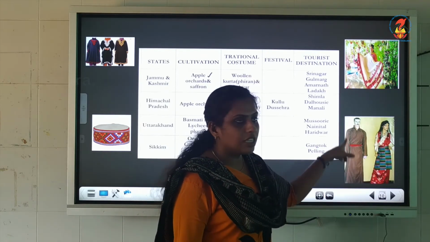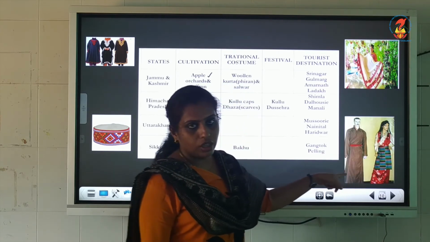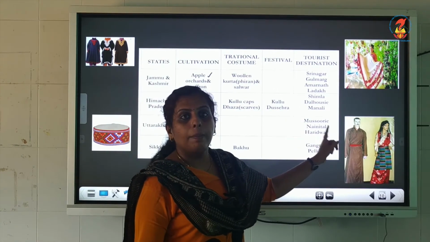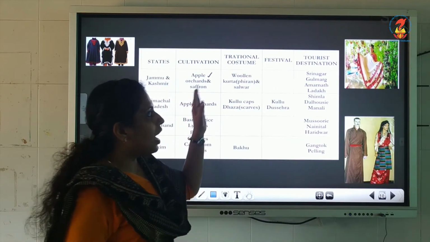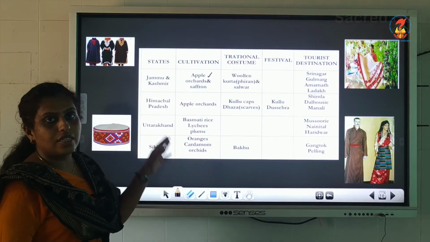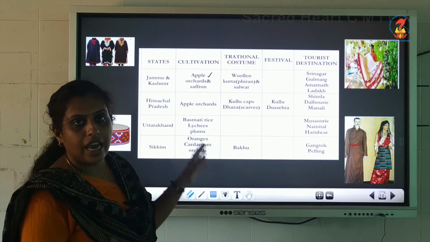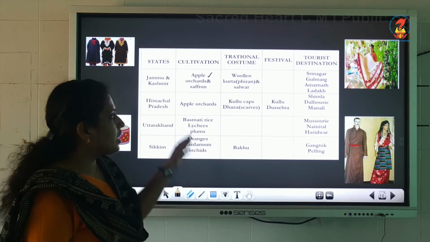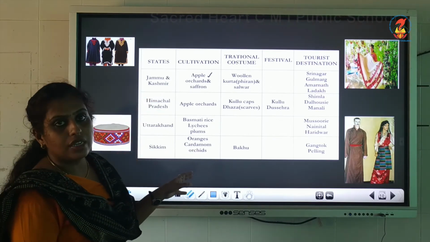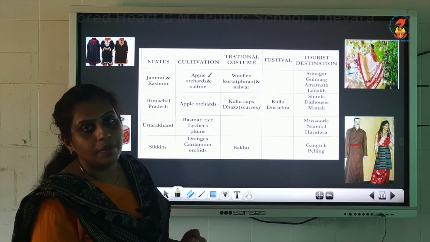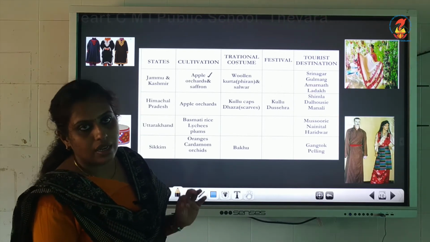You can see in this picture, this is bhaku. They are called bhaku. So these are the specialities of the states in the northwestern region, or we call it the Karakoram mountain ranges. And these are the states that are located in the northwestern mountainous region.